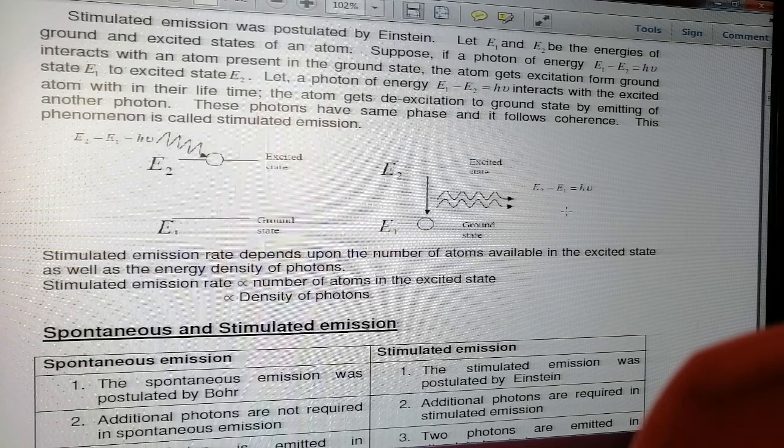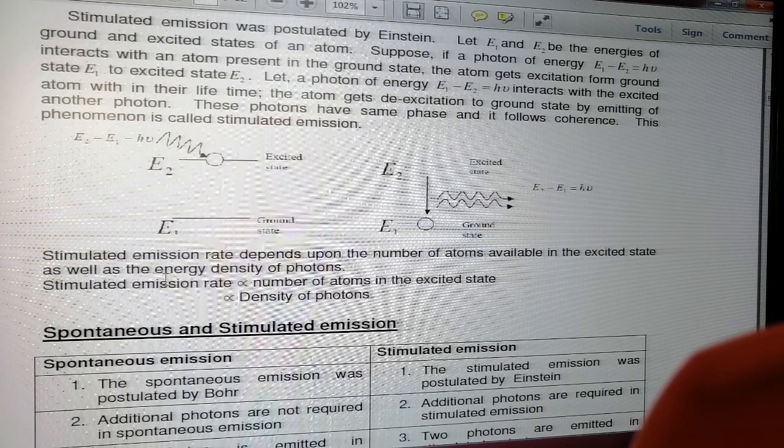In this case there will be emission of two photons. One photon is emitted because of the energy difference between these two energy levels, and another photon is the incident photon. And the very interesting point is that these two photons will be in phase. That is a very interesting phenomenon, and it is very important for the lasing action. The energy of these two emitted photons is again the difference of these two energy levels, which is equal to h nu, where h is Planck's constant and nu is the frequency of the radiation.